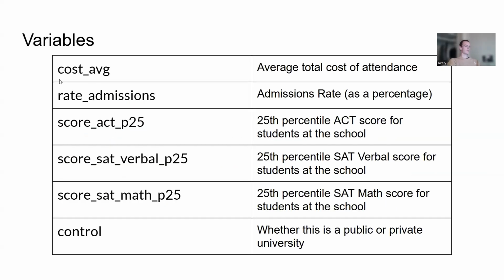So these are the variables we're going to use. It's going to be the average total cost of attendance, the admissions rate, which is a percentage, some test scores, so ACT, SAT, both math and verbal, and also the control, which is if it's a public or a private university, to help us control for if it's a public school or a private school, just because we knew going into it that private schools have a significantly higher cost than public schools.